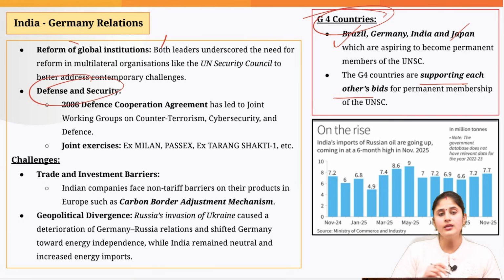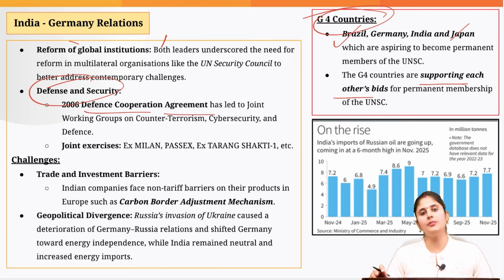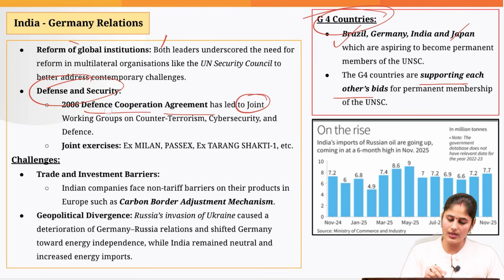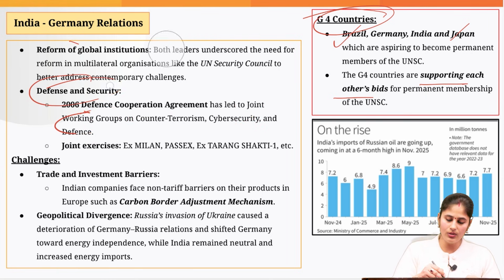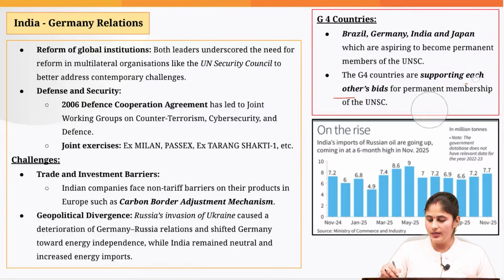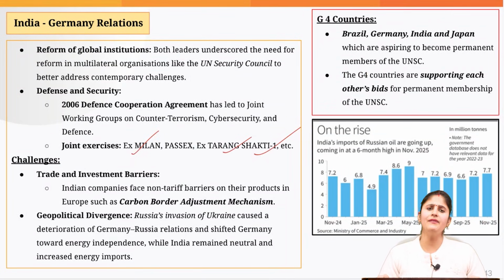Then in the defense domain as well, the two countries signed the Defense Cooperation Agreement way back in 2006, and based on this agreement, they have also set up joint working groups on counter-terrorism, cyber security, etc. And the two countries are also carrying out different joint military exercises, for example, exercise Milan, Tarang, Shakti, etc. Having understood why Germany is relevant to India, let's look into what the bones of contention between the two countries are.